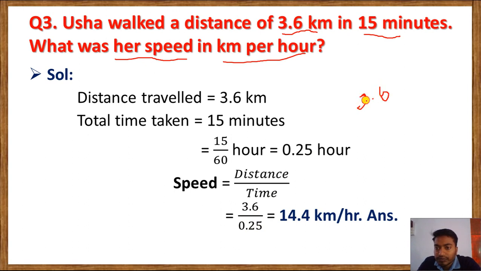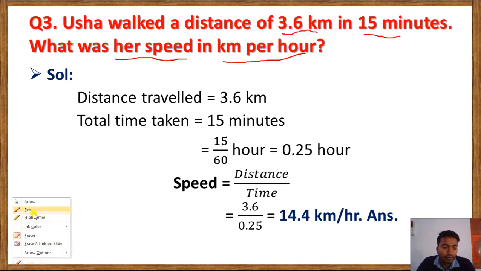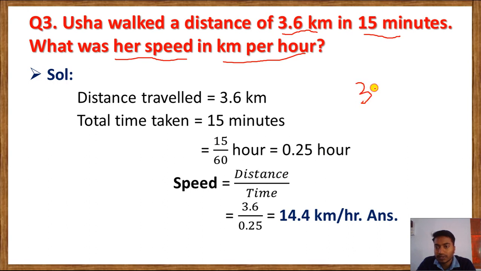3.6 divided by 0.25. Now to remove this decimal point, we'll put 1 by 10 here, and for removing this decimal point we'll put 100 by 1.